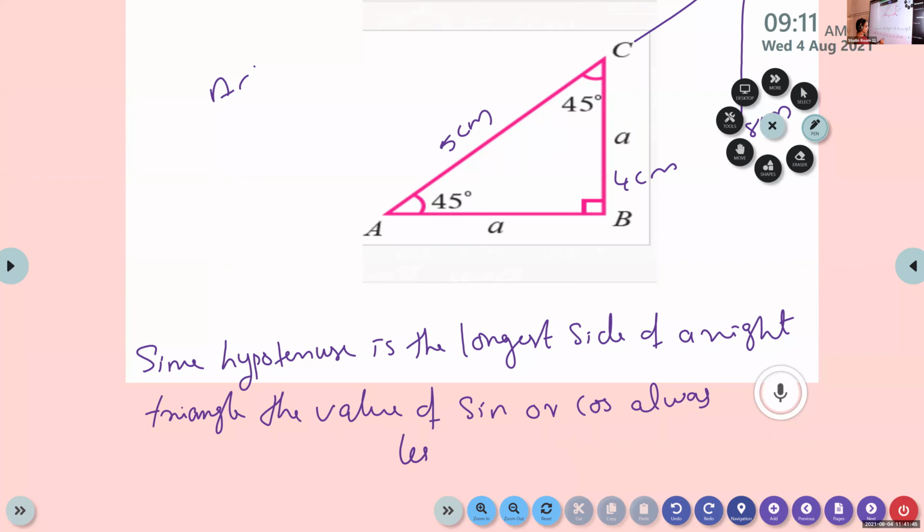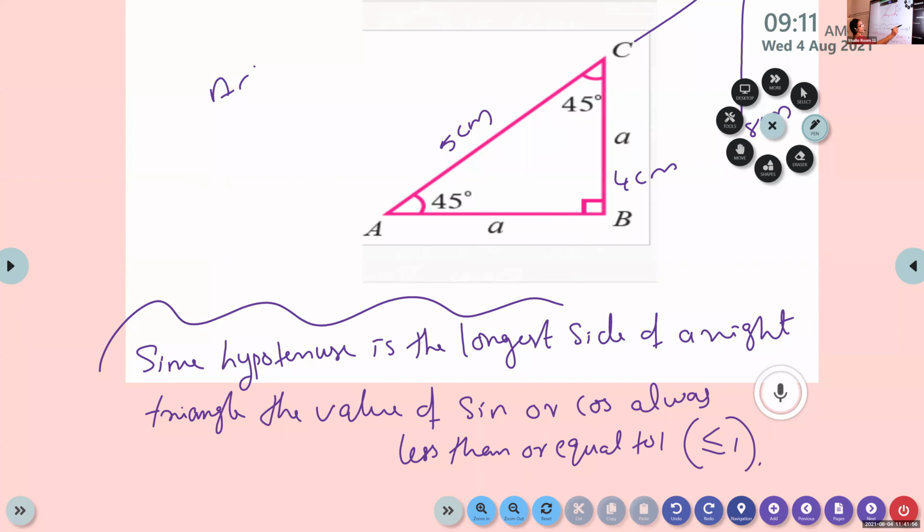Always. Very important. Highlight this point.